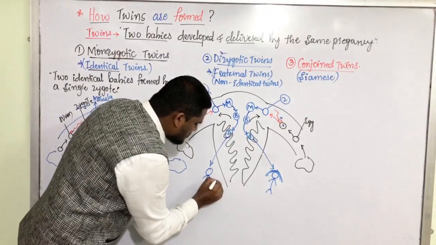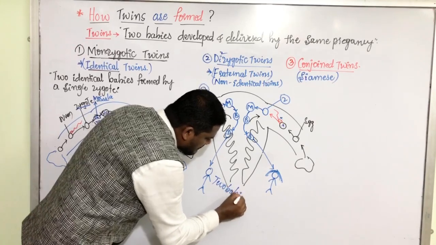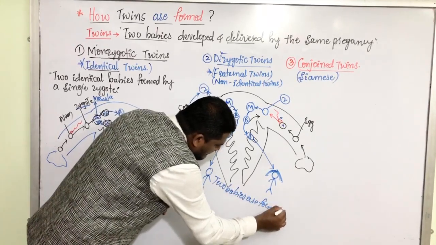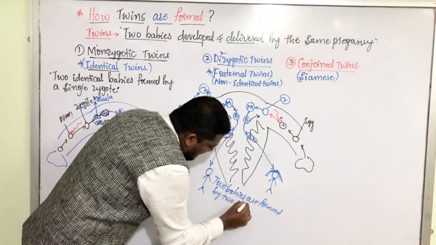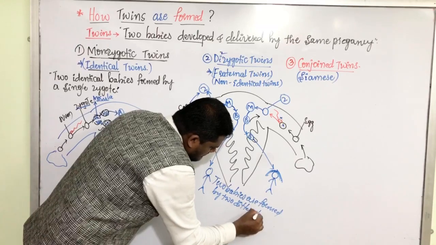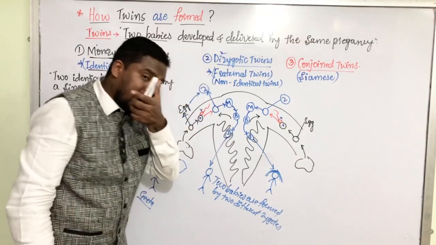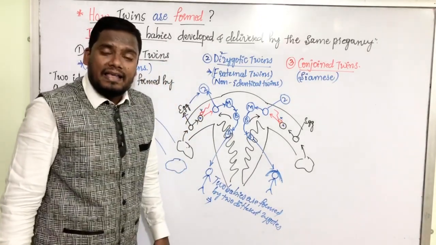Dizygotic twins means 2 babies are formed by 2 different zygotes. And these 2 babies are identical or non-identical?